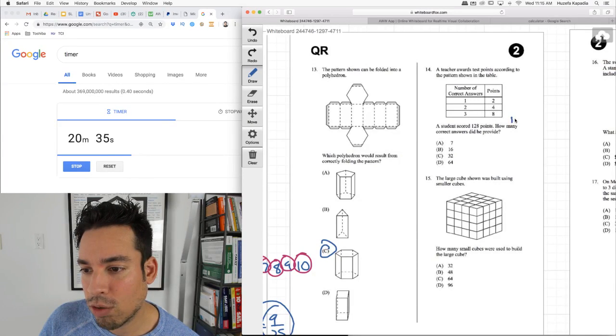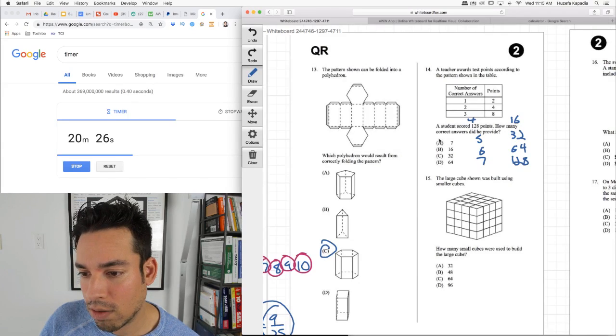8. Next would be 16 for 4. Next would be 32 for 5. Next would be 64 for 6. Next would be 128 for 7.